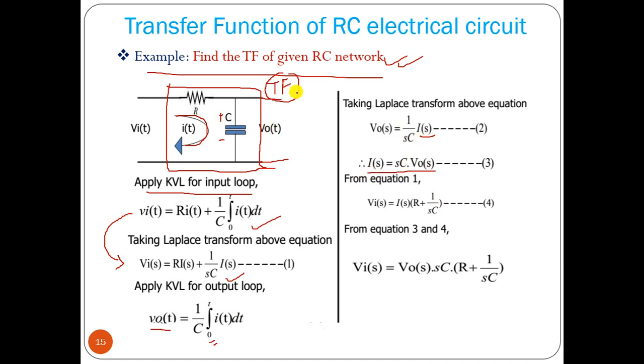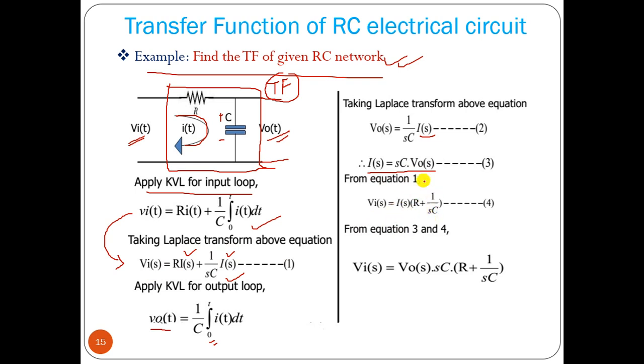Now we have to find out the transfer function. That means what you have to do? We have to find out V0S by VIS, right? So in that case, IS is known. So VIS we can write in terms of IS, right? So IS we can take common, so R plus 1 by SC.